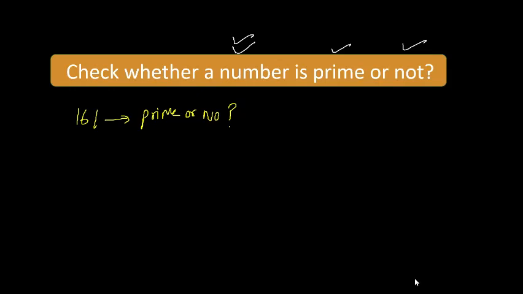Have you checked it by 7? Have you divided this number by 7? I think it is divisible by 7. 7 2s are 14, 7 3s are 21. It is divisible by 7, so how is it a prime number? No, it's not a prime number.